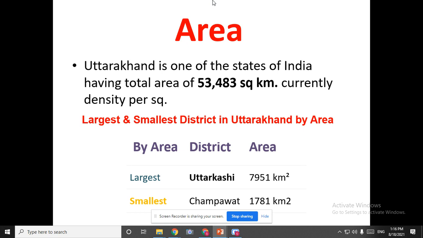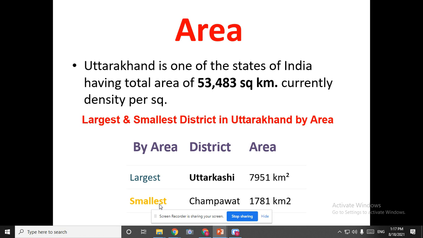According to area, the largest district is Uttarkashi. Can you see here? District wise, the largest area is Uttarkashi, at 7,951 square kilometers.